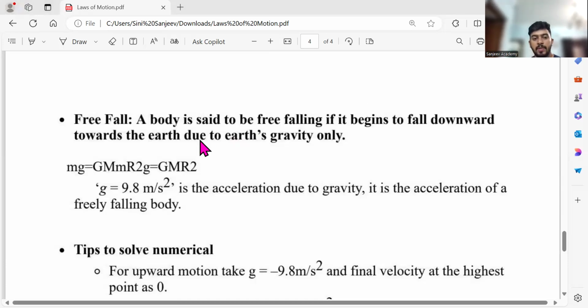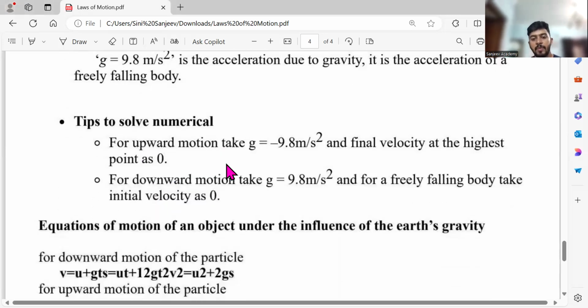Free fall, correct? This F is there, no? F is equal to ma, right? So instead of this G m1 m2 by r square, the earlier F is equal to ma. F is equal to G m1 m2 by r square, I told you, right? That is only written here, F is equal to mg. The g is nothing but acceleration due to gravity.